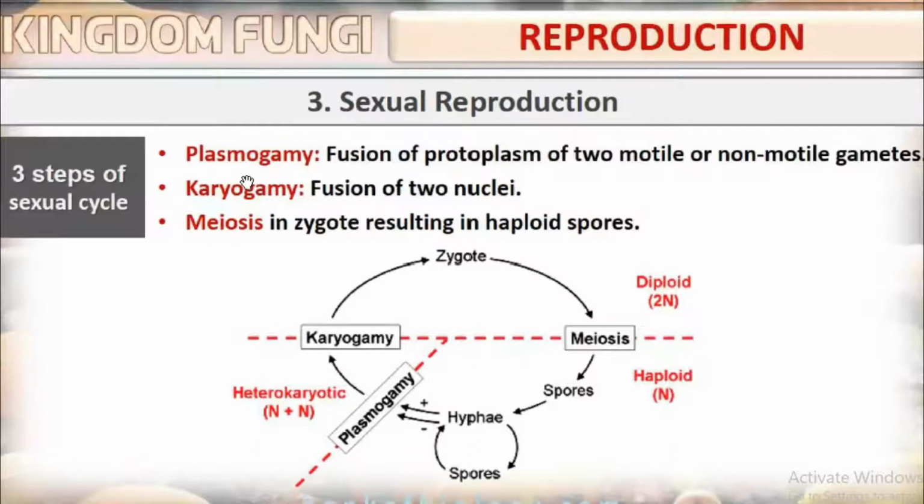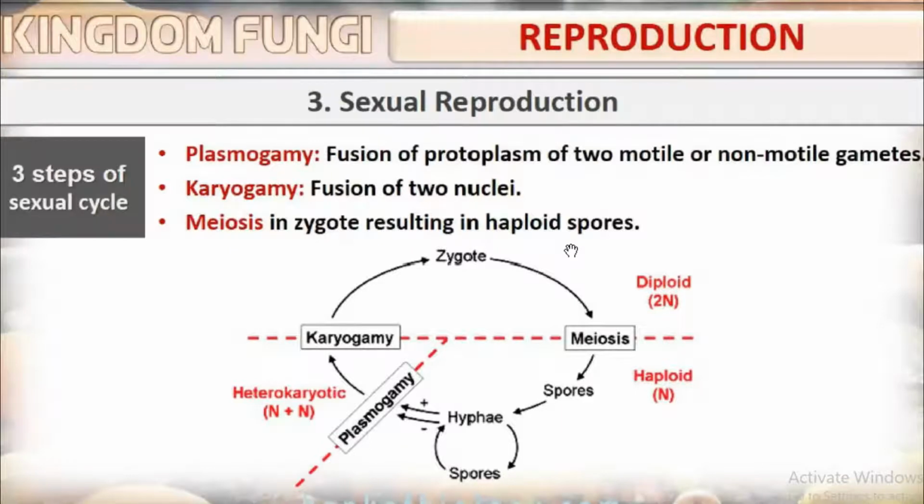One is plasmogamy. Second one is karyogamy. And the third one is meiosis. So plasmogamy means fusion of protoplasm of two motile or non-motile gametes. Karyogamy means fusion of two nuclei. So meiosis in zygote resulting in haploid spores.